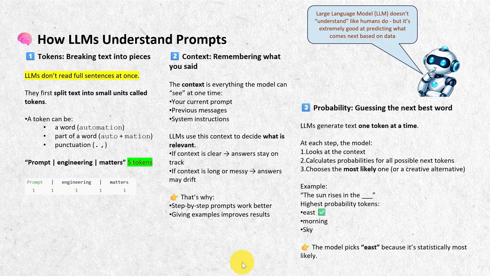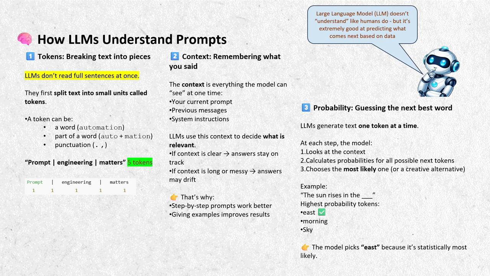Step 1. Tokens. Breaking text into pieces. First, large language models do not read full sentences at once. They break your text into small pieces called tokens. A token can be a full word, part of a word, or even punctuation. For example, prompt engineering matters. In this sentence, punctuation also counts. So how many tokens? 5. 1, 2, 3, 4, and 5. So the AI processes small chunks, not full sentences.